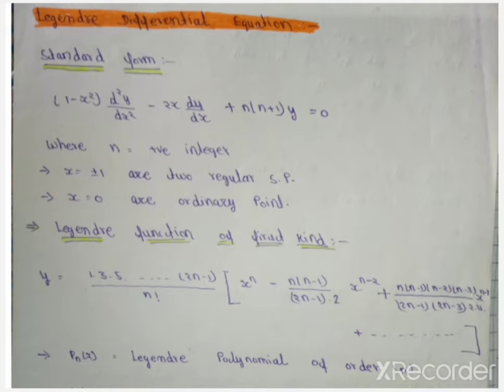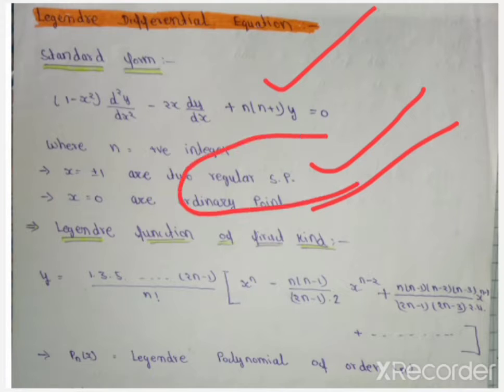Here n is a positive integer. At x is equal to plus minus 1 we have two regular singular points, and at x is equal to 0 we have an ordinary point. We know about singular points and ordinary points, we discussed them in the previous lecture.